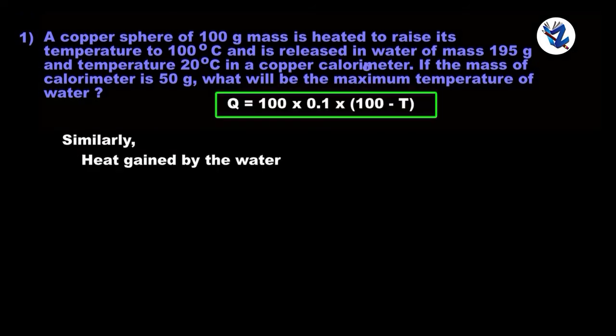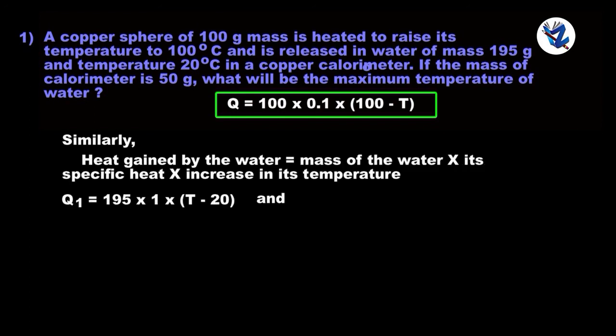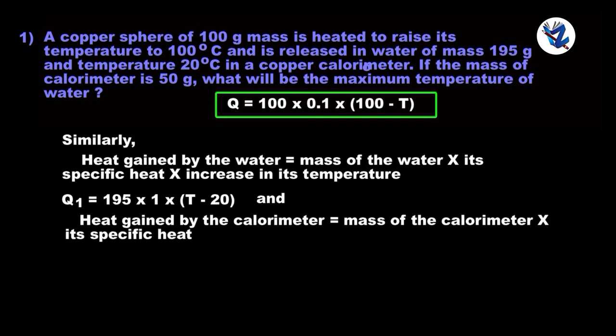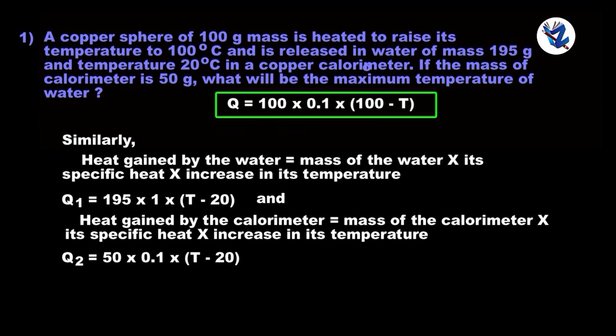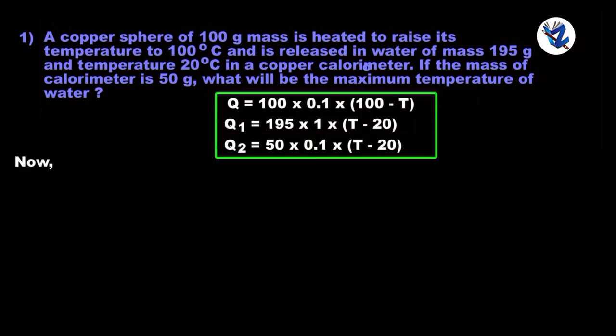Similarly, heat gain by the water is equal to mass of the water into its specific heat into increase in its temperature. So, Q1 is equal to 195 into 1 into (T minus 20). And heat gain by the calorimeter is equal to mass of the calorimeter into its specific heat into increase in its temperature. So, Q2 is equal to 50 into 0.1 into (T minus 20). Now, Q is equal to Q1 plus Q2.